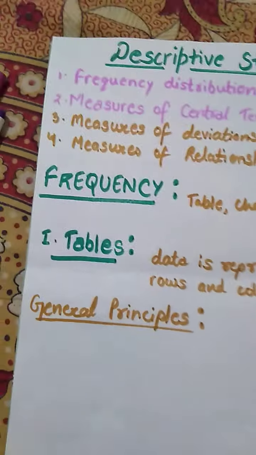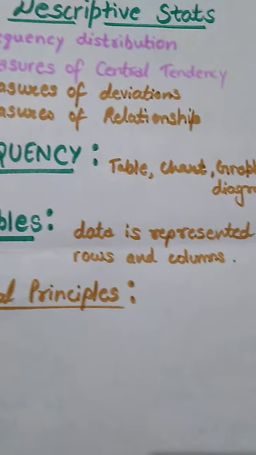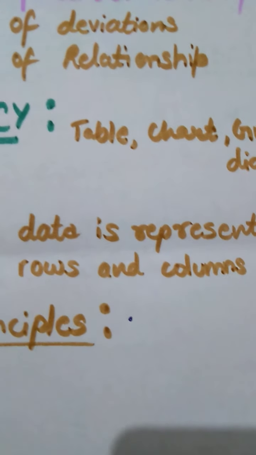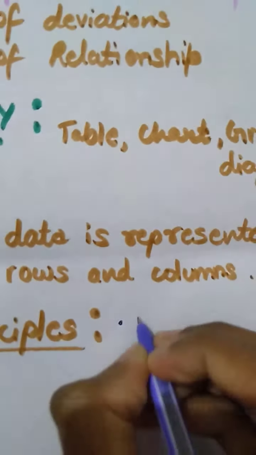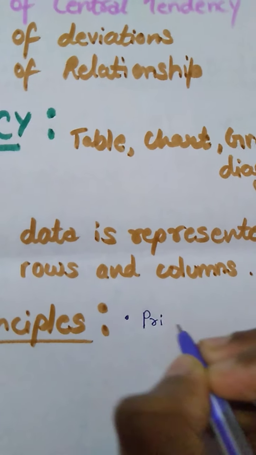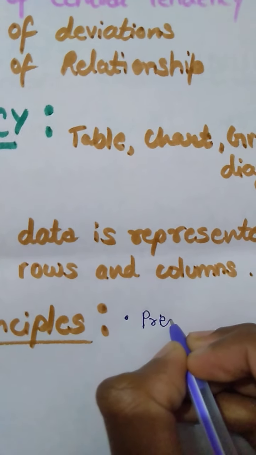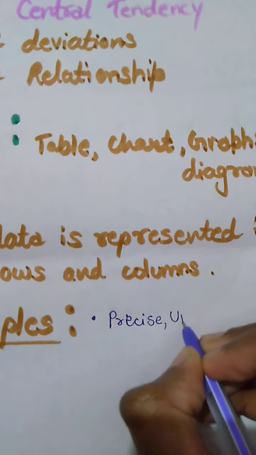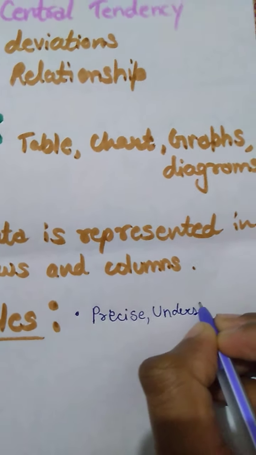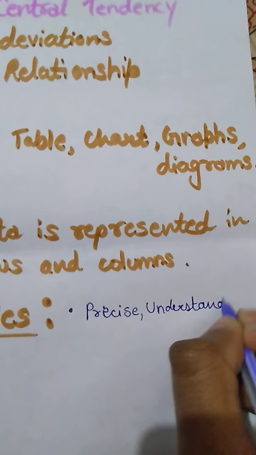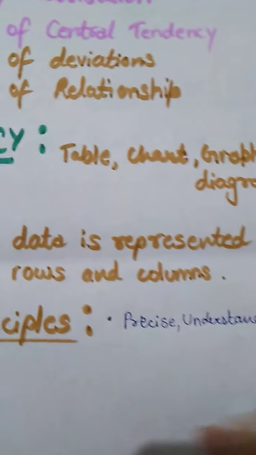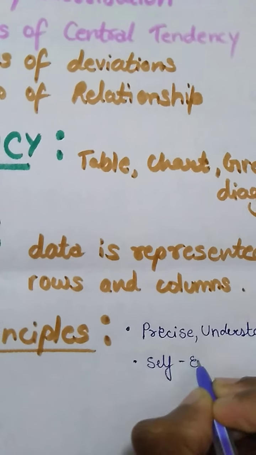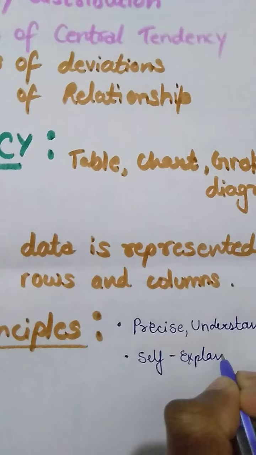So I will be writing short points. Table should be precise, understanding, and the next point we will be discussing is self-explanatory.